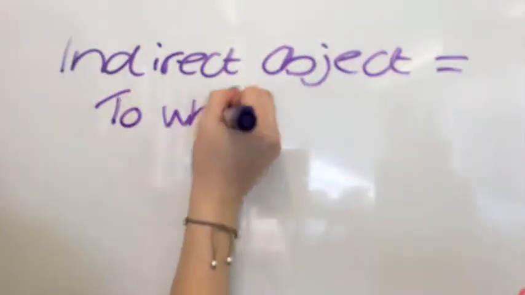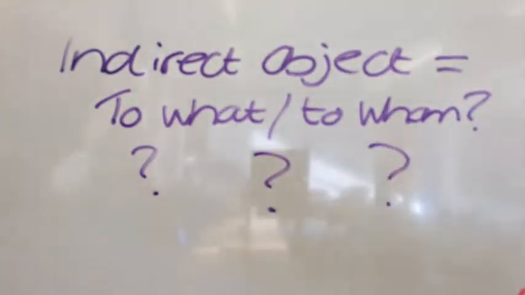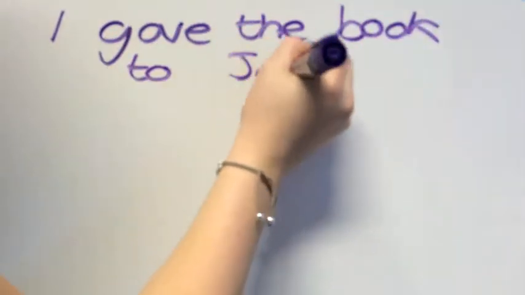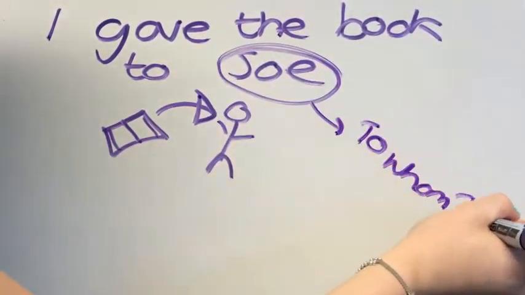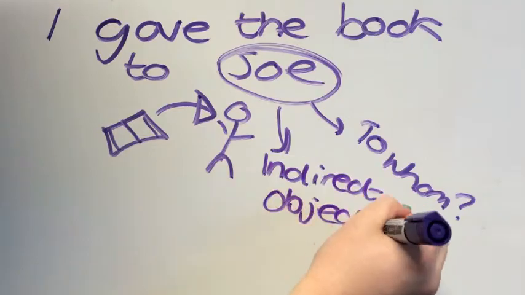An indirect object, on the other hand, answers the question to what or to whom. For example, I gave the book to Joe. I gave the book to whom? I gave it to Joe. Therefore, to Joe is an indirect object since it answers the question to whom.